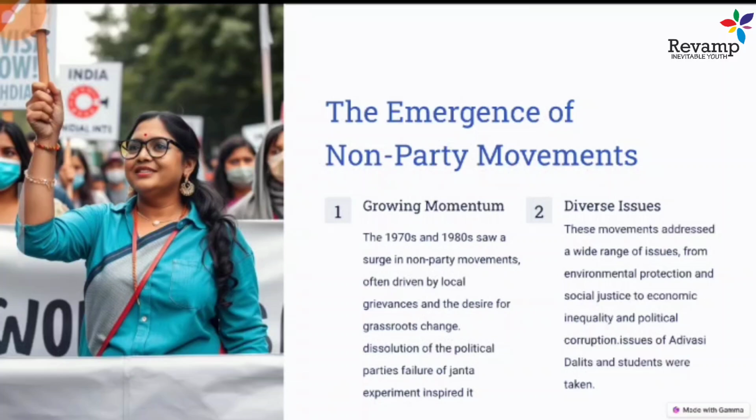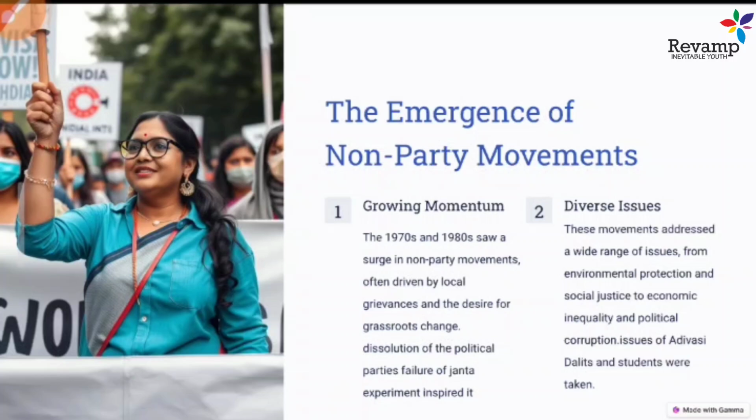These non-party organizations work by direct or active participation of people, because in these organizations people came forward and actively resolved local issues. So this is how the reforms and democratic nature of these organizations led to their success to some extent.